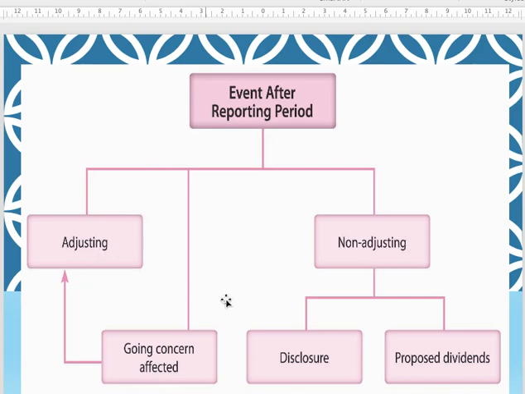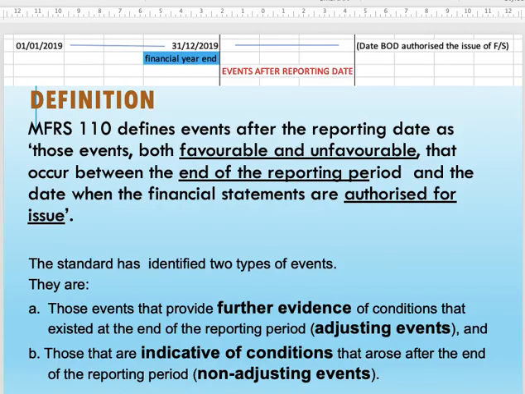Basically there are adjusting and non-adjusting events, and of course there are several examples here. From this diagram in particular, they highlight the going concern being affected and the proposed dividend. A going concern affecting the company must be treated as an adjusting event, and a proposed dividend should be treated as a non-adjusting event. I will explain that in the next slide.